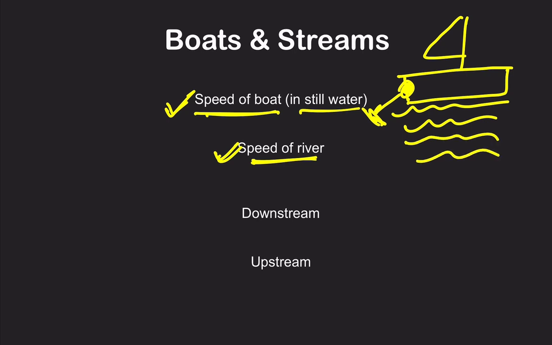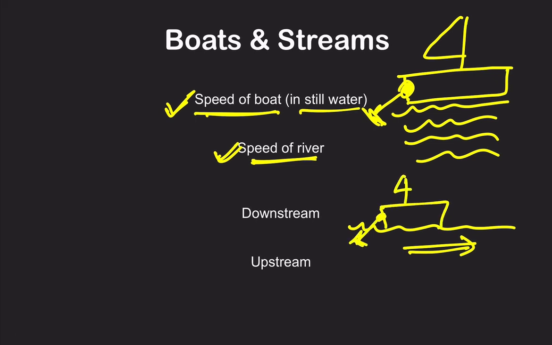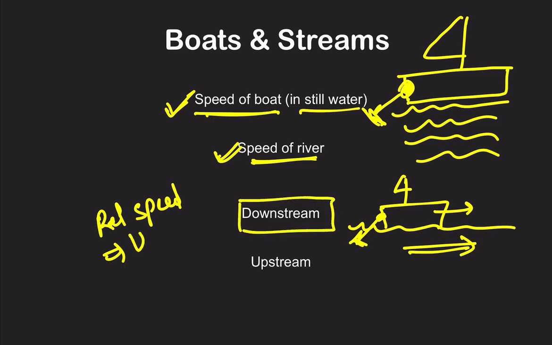Now, why are we considering the speed of the river? Whenever we go downstream, suppose the river is going in this direction, and the boat is using its motor, and is also going in this direction. I am pretty sure you must have seen this. If we go in the direction of the river, the river helps us. So during downstream, the relative speed of the boat will be what? Downstream means going in the direction of the river, and it is the speed of the boat plus the speed of the river. This is the downstream case.